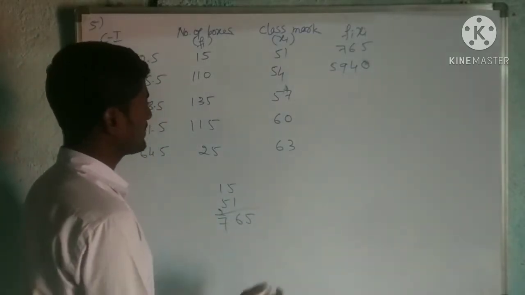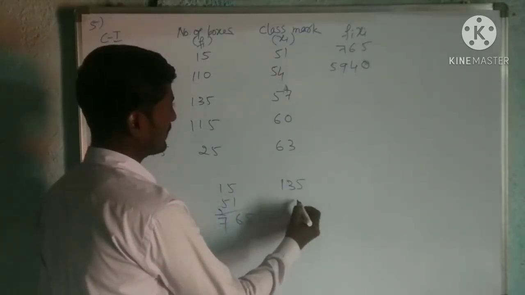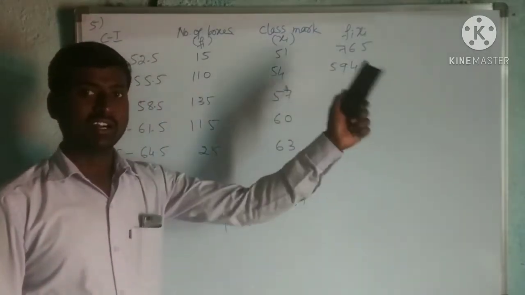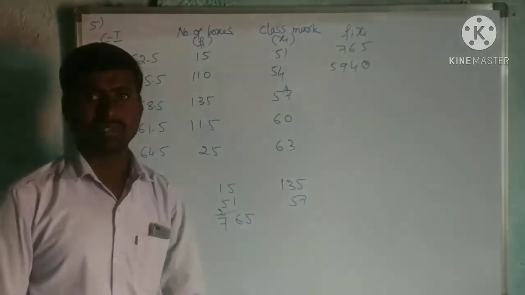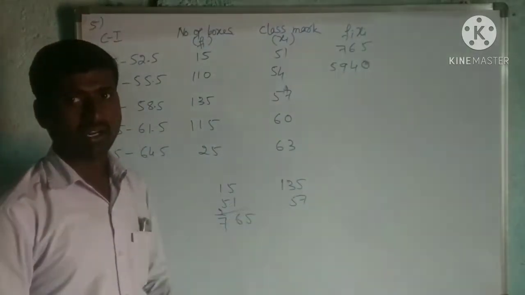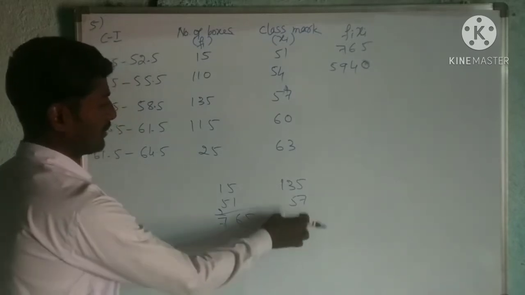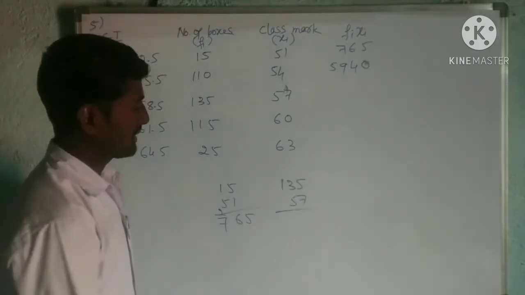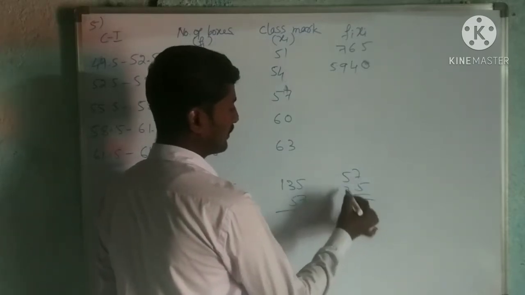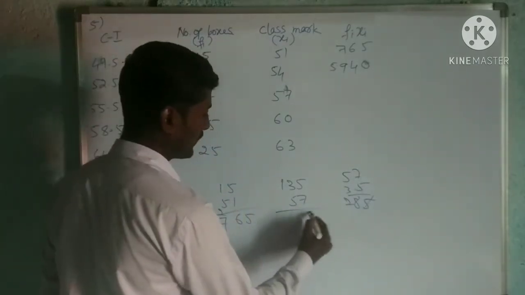135 into 57. Multiplication is very difficult. That is why we follow the assumed mean method and step deviation method, because these multiplications are very hard. Now multiply this. 57 into 5: 57 5s are 285.